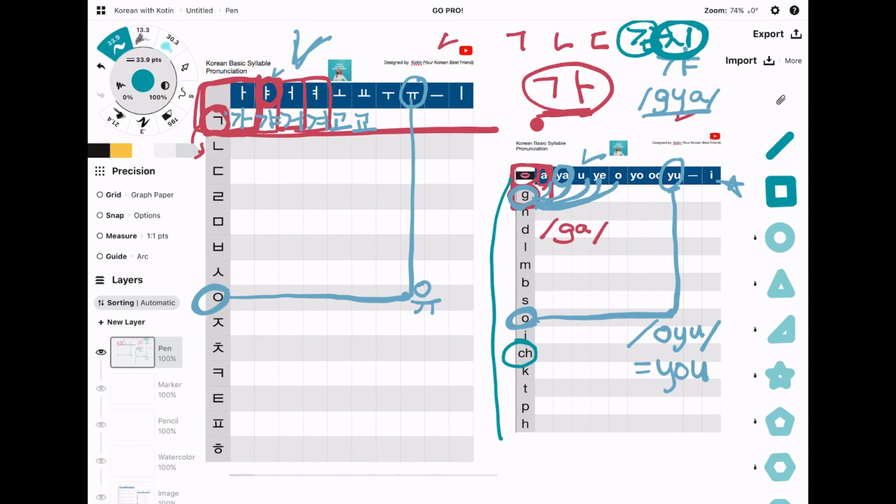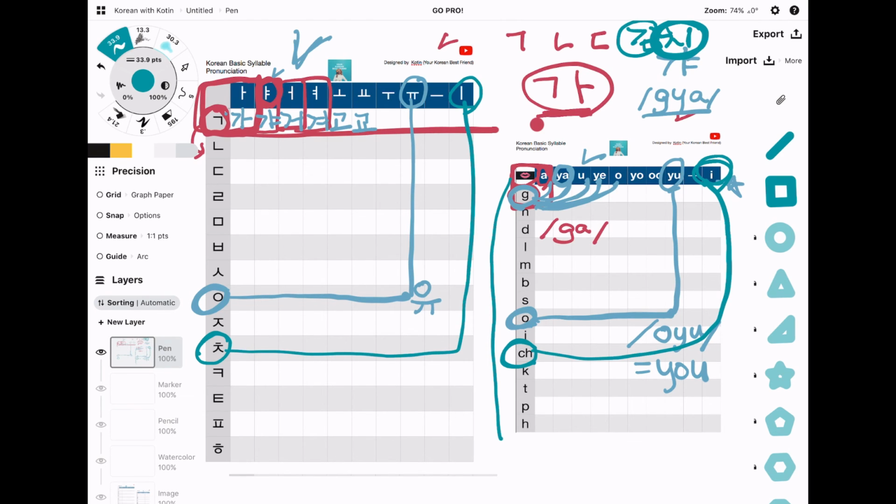Ch. Alright, here. And where is i? I. Here we go, right? So this sounds like ch. Okay, let's move on to the first paper. This is that one and i. So how can you write it down?